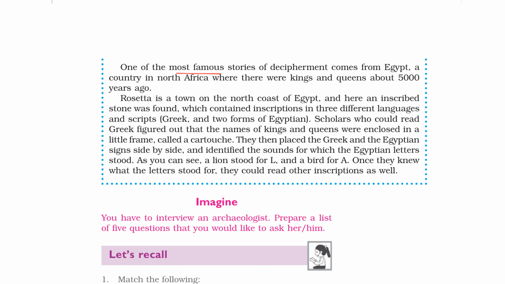One of the most famous stories of decipherment comes from Egypt, a country in North Africa where there were kings and queens about 5000 years ago. Rosetta is a town on the north coast of Egypt, and here an inscribed stone was found which contained inscriptions in three different languages and scripts: Greek and two forms of Egyptian. Scholars who could read Greek figured out that the names of kings and queens were enclosed in a little frame called cartouche.